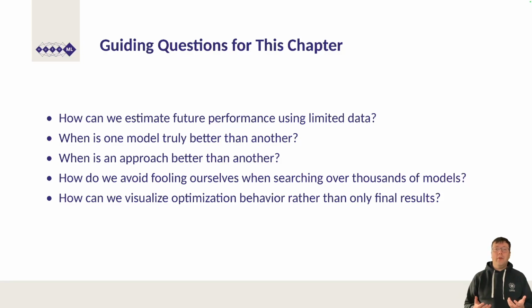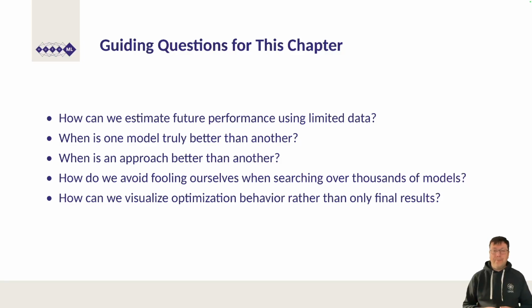Let us close this overview with the guiding questions that will drive the rest of the chapter. How can we estimate future performance using only limited data? This is the subject of the section on evaluation of machine learning models, where we will cover holdout validation, cross-validation, and their practical trade-offs. When is one model truly better than another? This requires statistical testing. We need to go beyond point estimates and reason about whether observed differences are significant or could be explained by chance. When is an approach better than another? This scales the question up from individual models to full AutoML systems compared across many datasets, which is the domain of benchmarking.